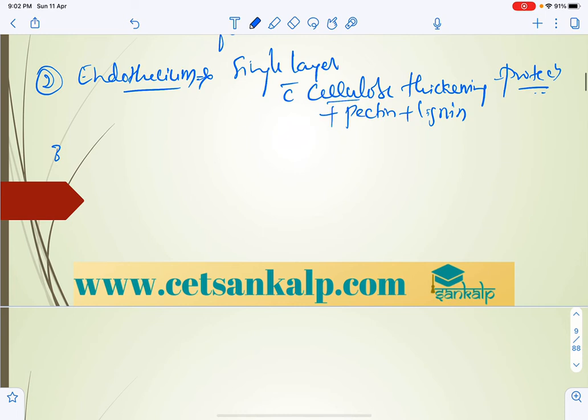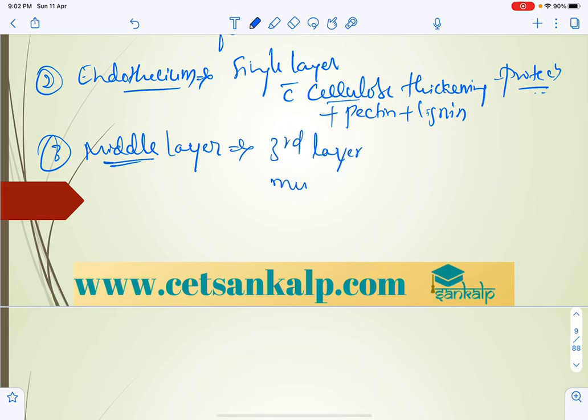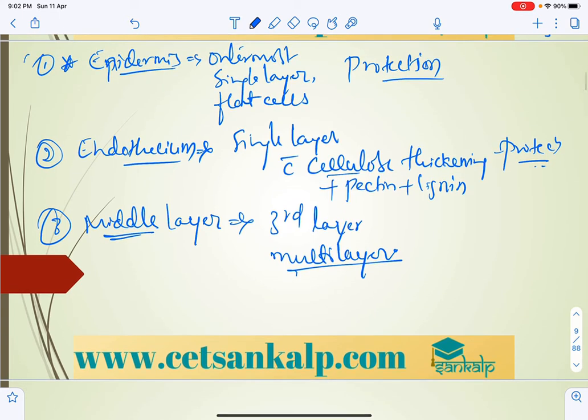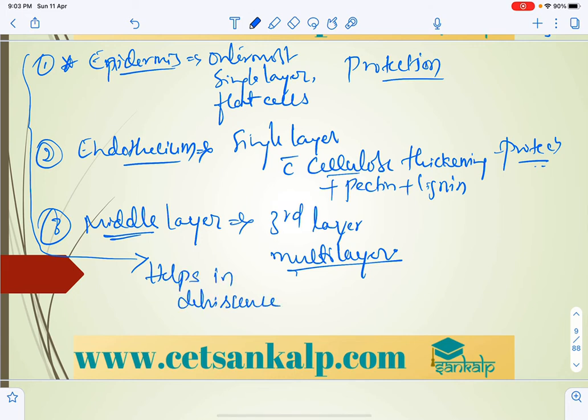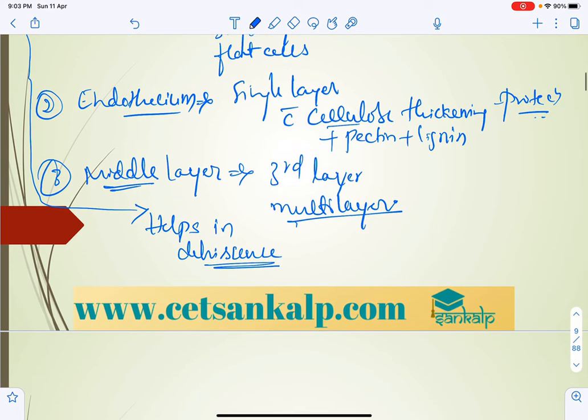Next, the third one, the middle layer, also helps in protection, and it is a 2 to 3 layered multi-layer structure. All these three layers help in dehiscence of anther, rupturing of the anther, after attainment of maturity.